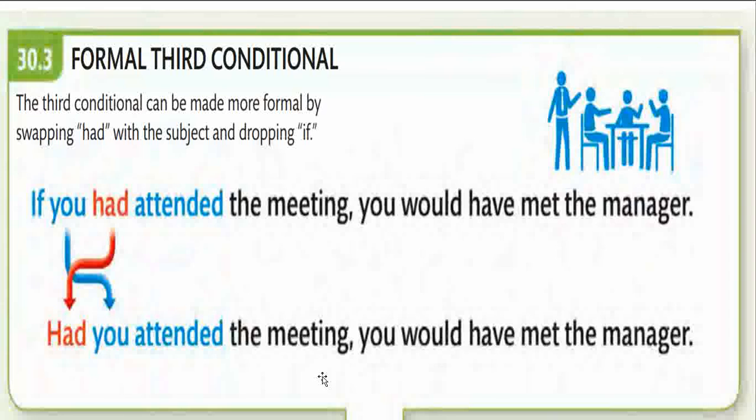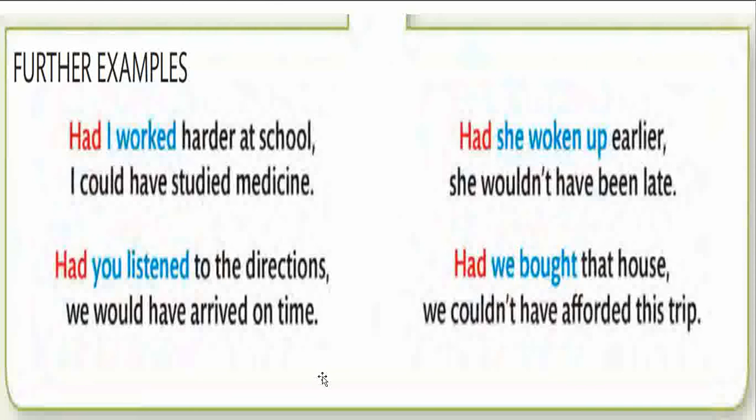Requesting you to construct a sentence and then change it to a sentence with had for a better understanding and practice. Let us proceed. Had I worked harder at school, I could have studied medicine. Had you listened to the directions, we would have arrived on time.